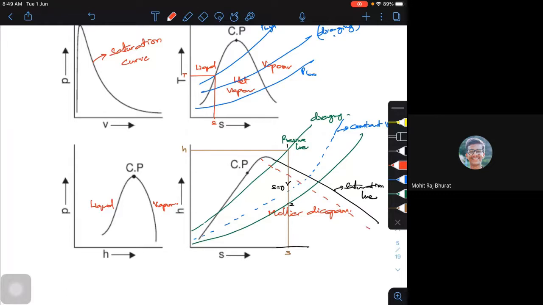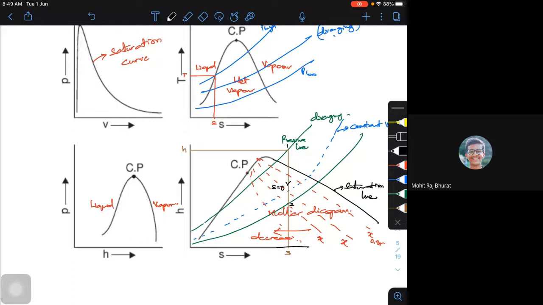These are my dryness fraction lines, which will be going from your critical point. So this is my critical point. So these are my X lines, and X is some 0.95 or something here. As I move towards the left-hand side, X decreases, so it becomes more and more wet. So this is how you can look at different property diagrams.